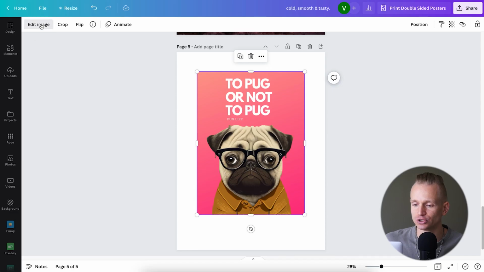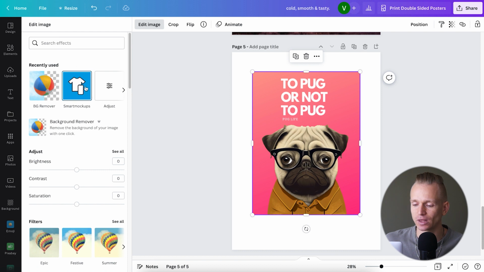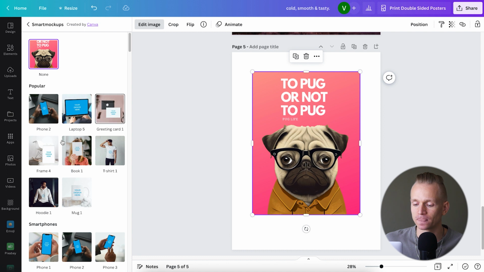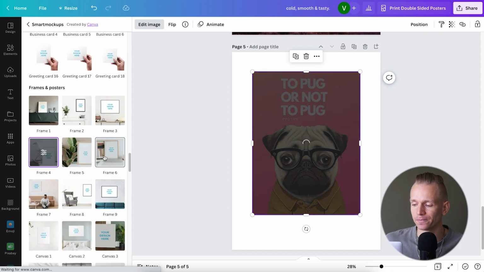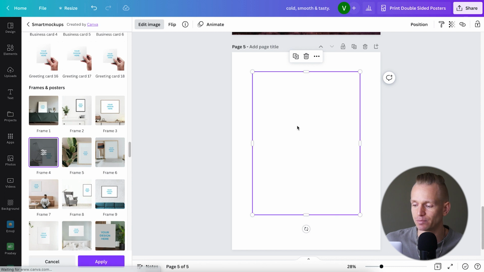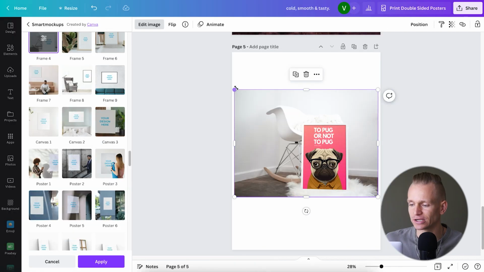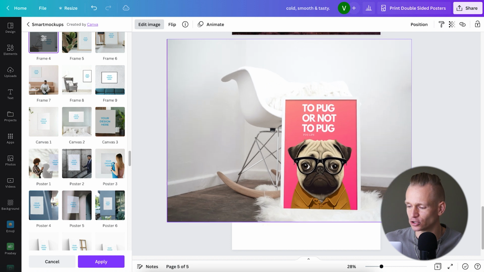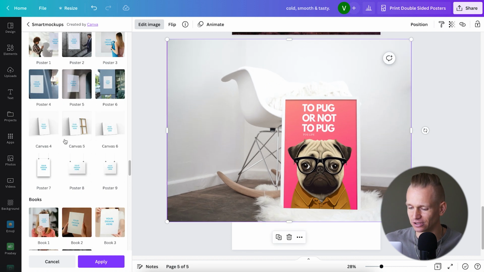So in here, what we can do is we press to edit, and in here we go to smart mockups, and as you can see, now there's a bunch of different mockups. So let's say we just choose this frame 4. And now this image is going to be put in this mockup. So now, as you can see, it has generated this image right here. So it's a lot easier to, actually this is not even the nicest image. Let me choose something a little bit nicer.